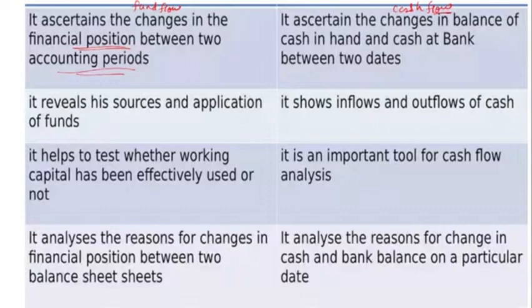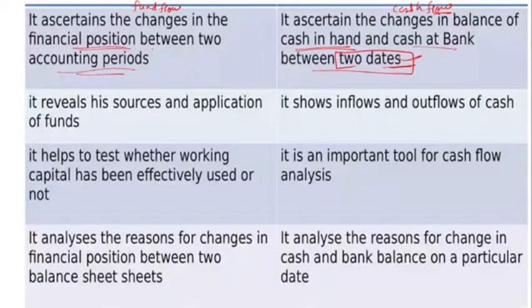Now the fund flow statement shows the financial position between two accounting periods. The cash flow statement asserts the change in the balance of cash in hand and cash at bank between two dates.